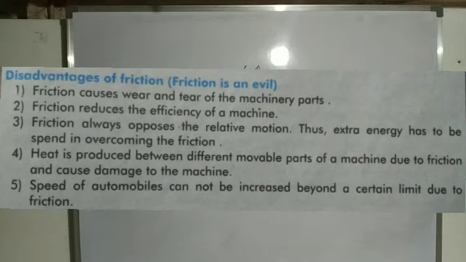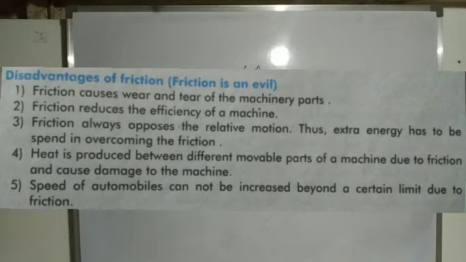Heat is produced between the different movable parts of a machine due to friction and causes damage to the machine. It means in the presence of friction, heat will be developed. So if friction is present, the heat increases.